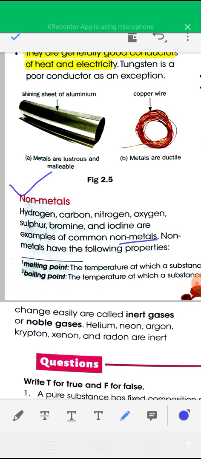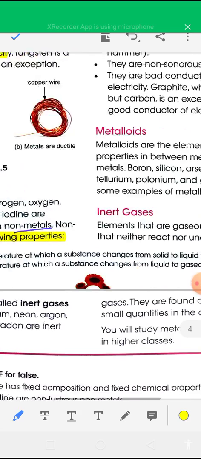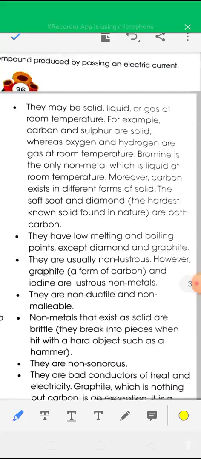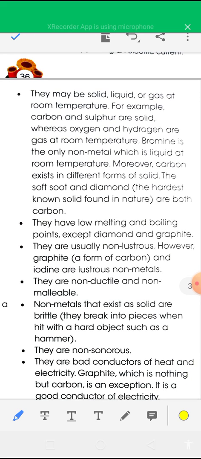Now see the properties of non-metals. They are just the opposite of metals. They may be solid, liquid, or gas at room temperature. For example, carbon and sulfur are solids, whereas oxygen and hydrogen are gases at room temperature. Bromine is a liquid non-metal, which exists as a liquid at room temperature.